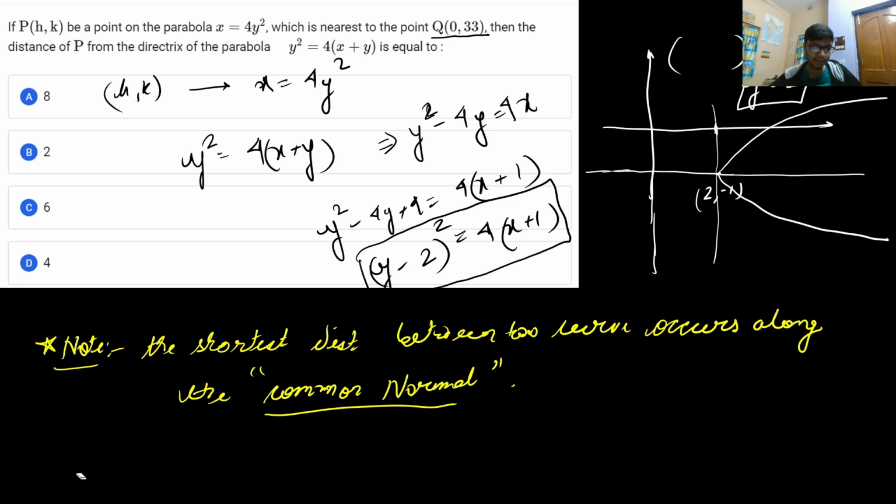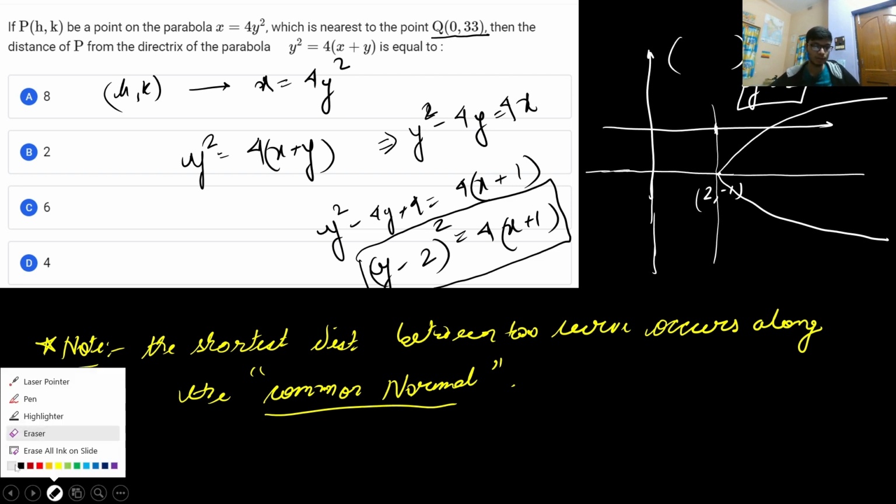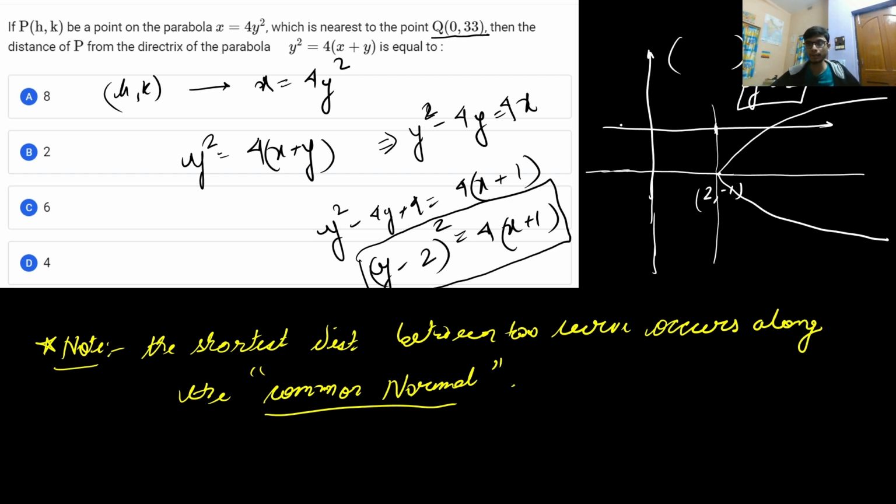Okay, it is asked for the directrix. Whenever we are finding the directrix for a parabola, it is x equal to minus a, because we have a line which is perpendicular to the x-axis. x equal to something is a line perpendicular to the x-axis and parallel to the y-axis.